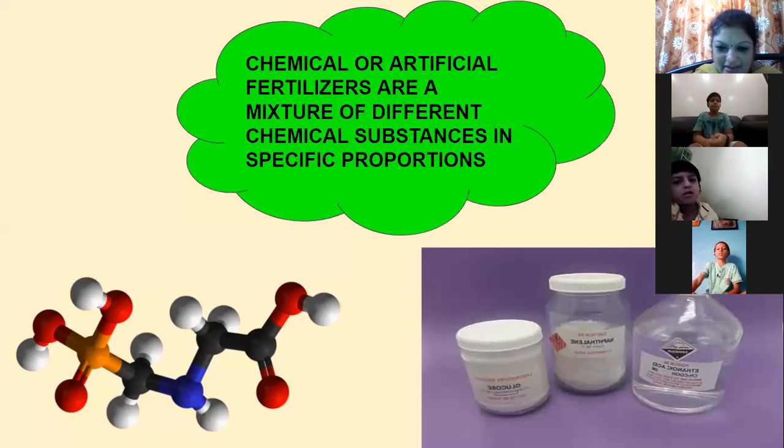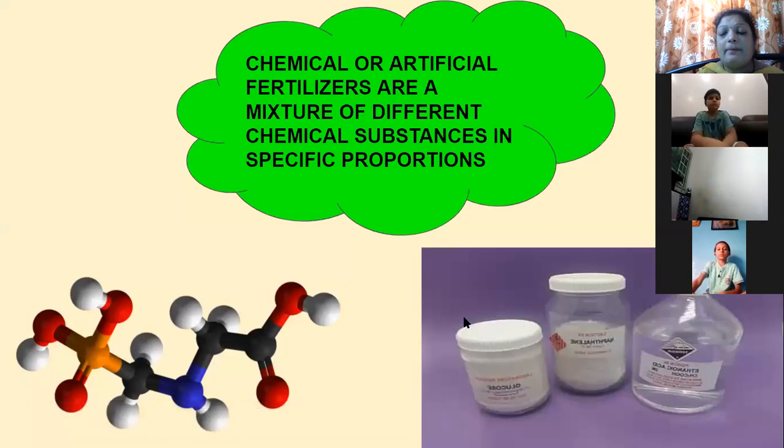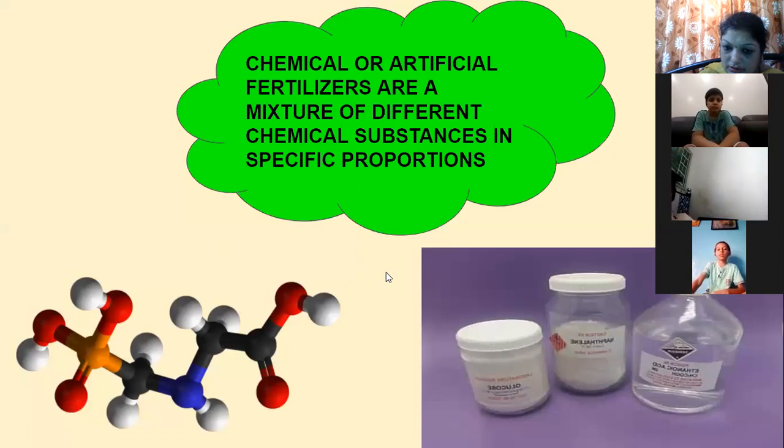Similarly, when it is related to chemical fertilizers, all the chemical substances which are there should be in a specific, proper proportion. What will happen if the chemicals are not in proper proportion? It will damage the crops. It will destroy the nutrition of the soil.